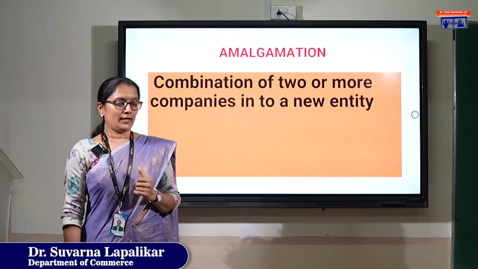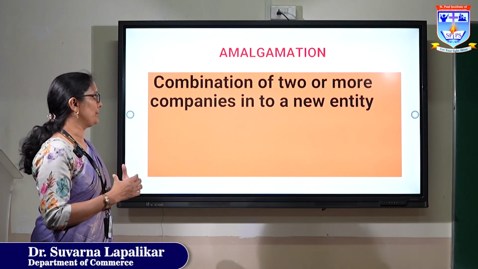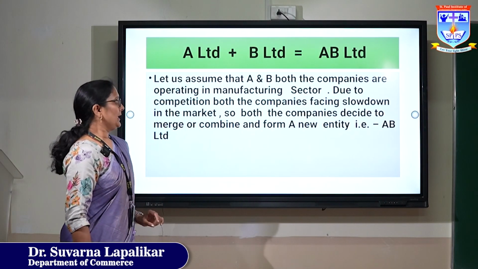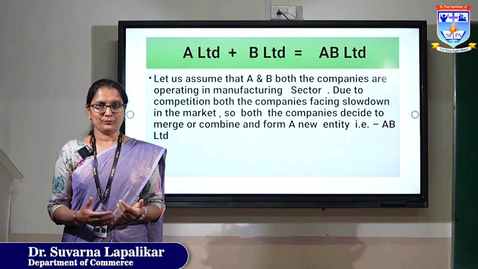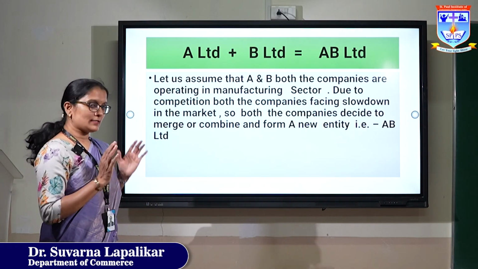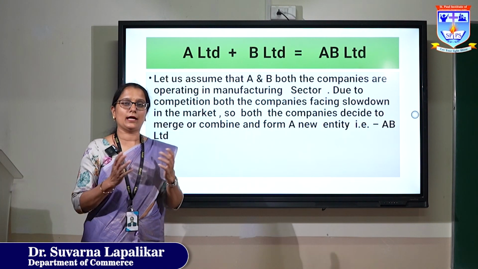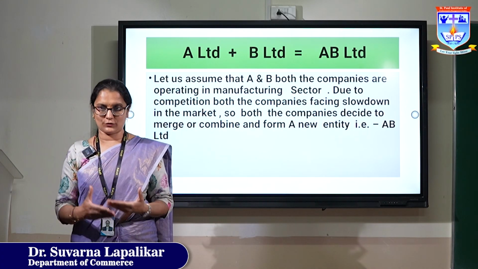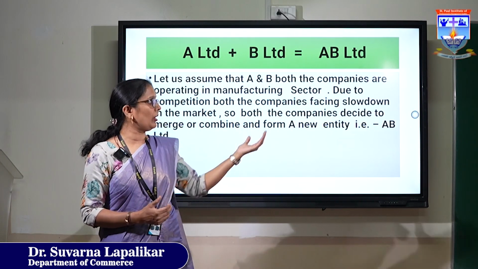First, we understand amalgamation. Amalgamation means combination of two or more companies into a new company. We can take one example here: A Limited and B Limited. Both companies are going to liquidate and form a new company, AB Limited. In this case, A Limited and B Limited are vendor companies. The other names of liquidating companies are vendor company and transferor company, and AB Limited will be the transferee company or purchasing company.